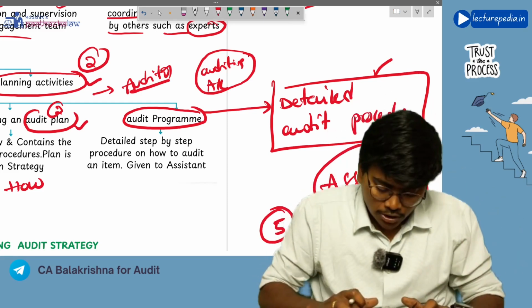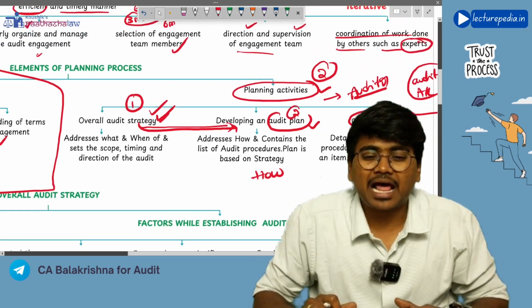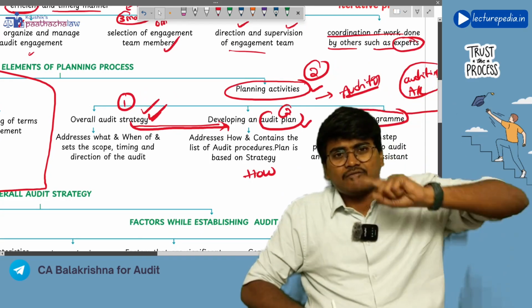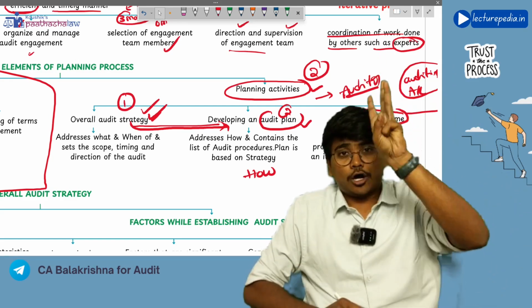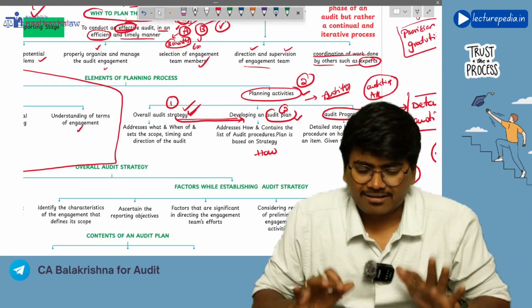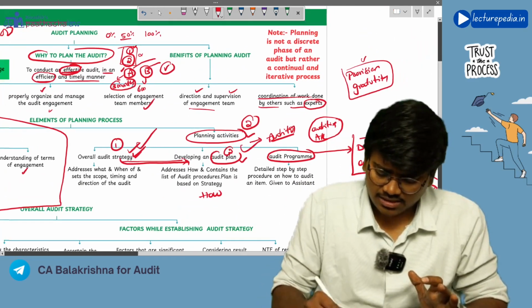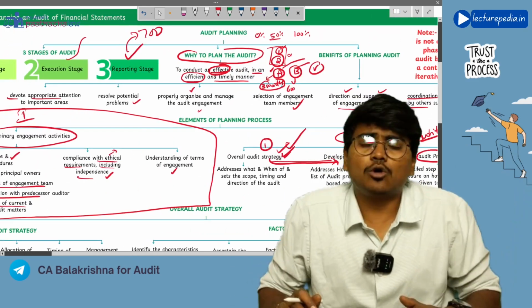Got it? So these are the 3 documents that will be prepared as part of planning activities. What are the 3 documents? First of all, overall audit strategy, audit plan, audit program. Right? Now if we discuss these 3 things, our chapter gets completed. First of all, we will start with the overall audit strategy.